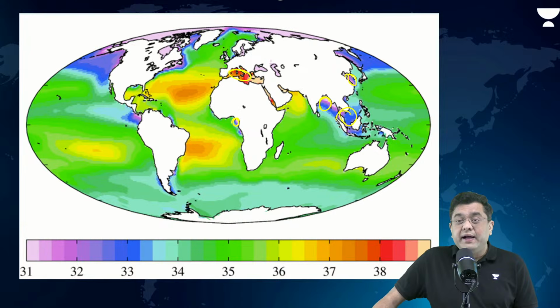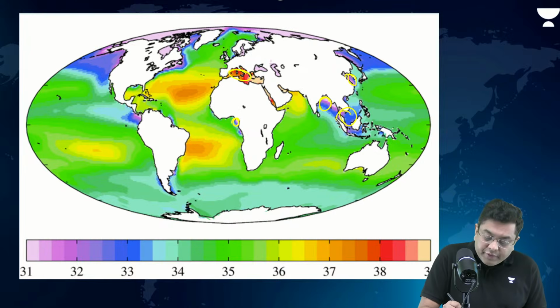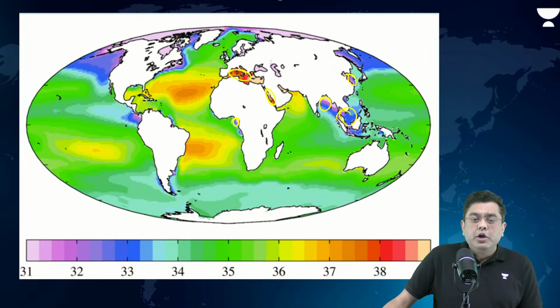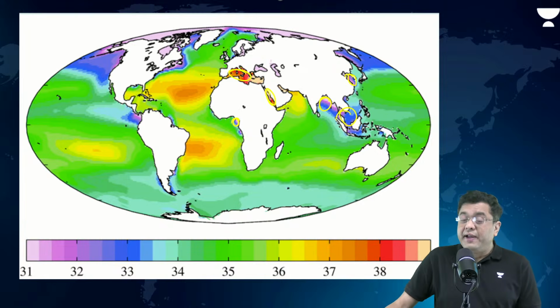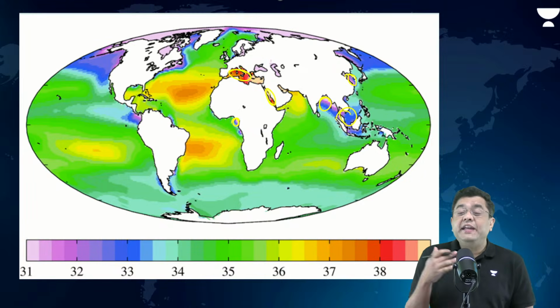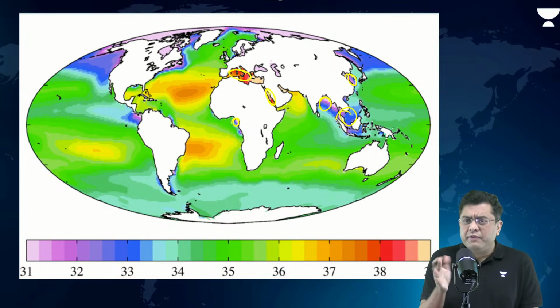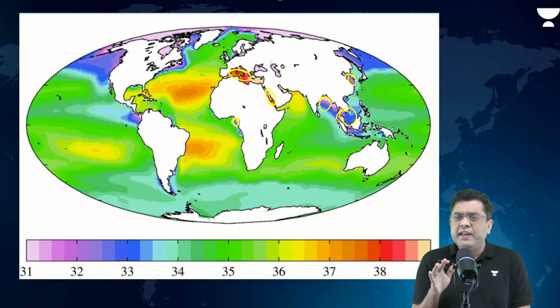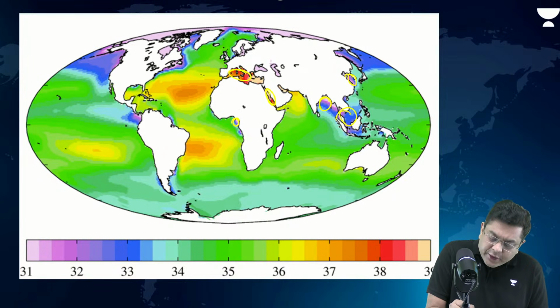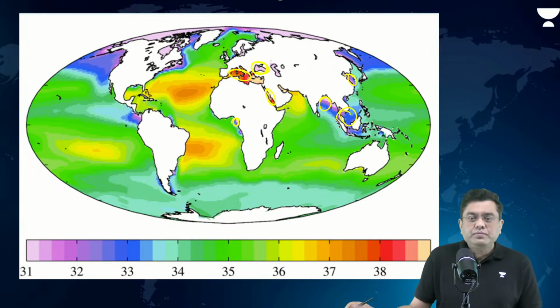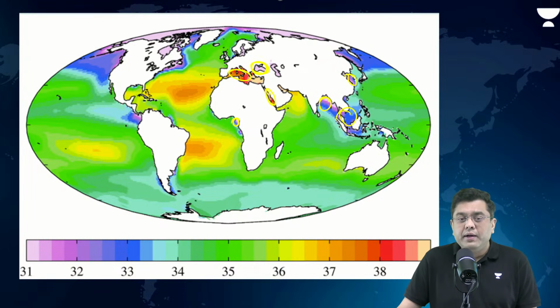Hence, salinity is very high. Then observe the region of Red Sea, closely surrounded by land. And this land doesn't receive a lot of rainfall. So that is where you will find that temperature is very high. No river drains here. Temperature is very high. Evaporation is very high. Salinity is very high. Observe the region of Black Sea here. Salinity is comparatively lower. Why?